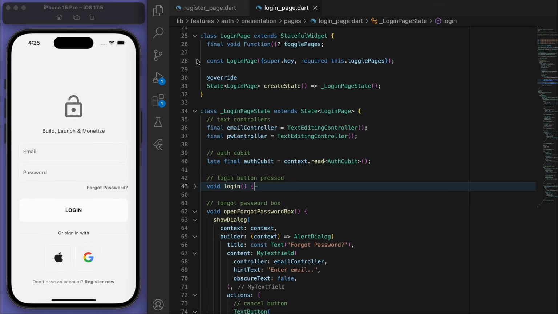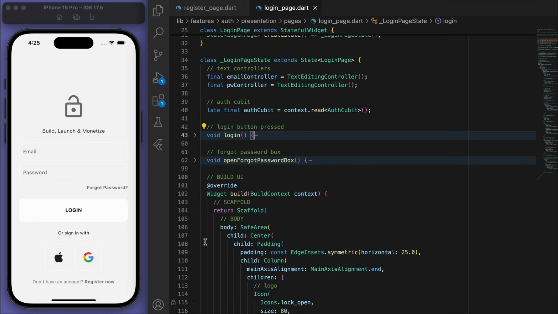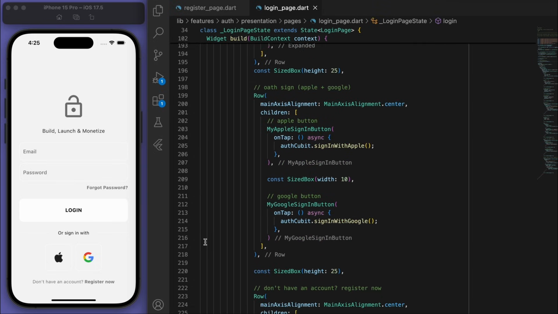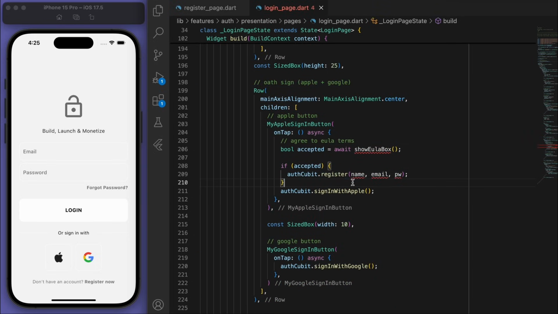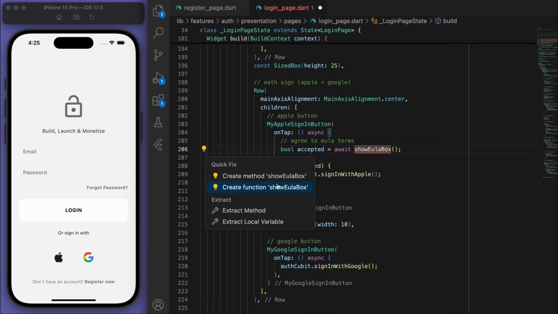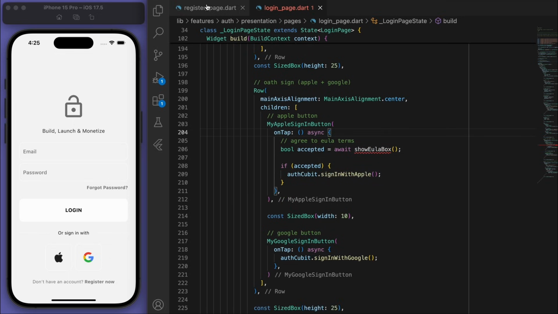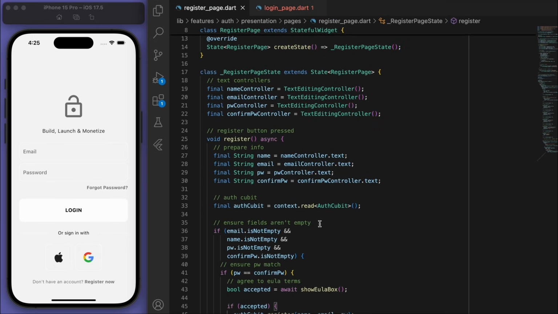So we get our login method, but at the very bottom when we do the OAuth, I'm just going to include the EULA part here before we sign in with Apple. So let's come back to the register page to grab that EULA box.